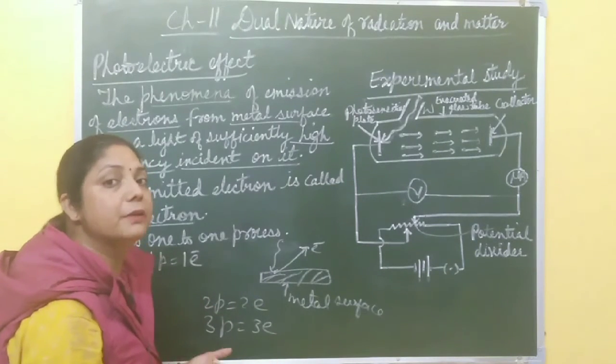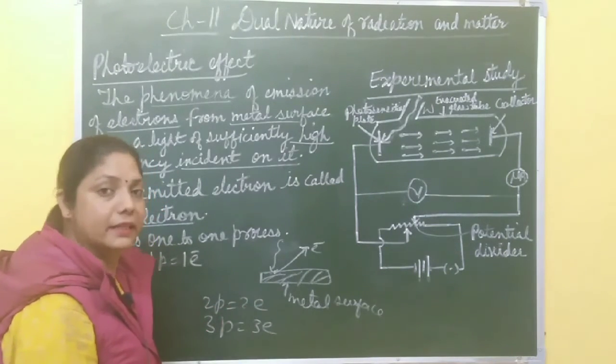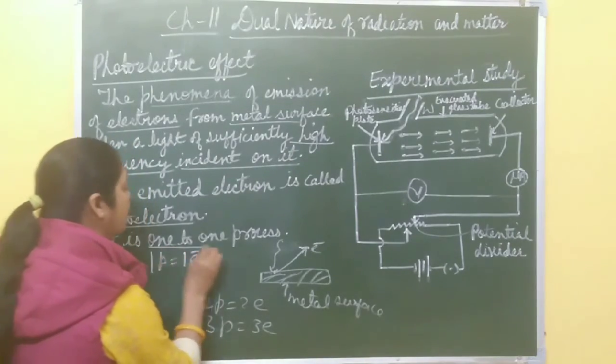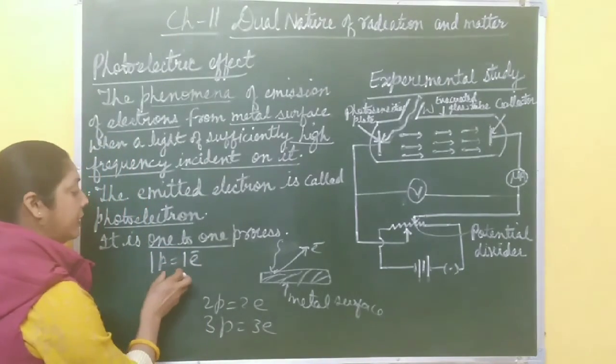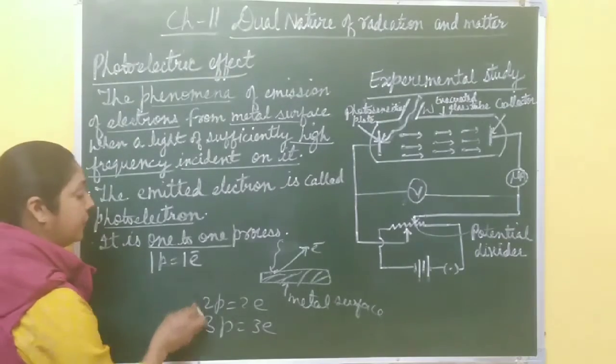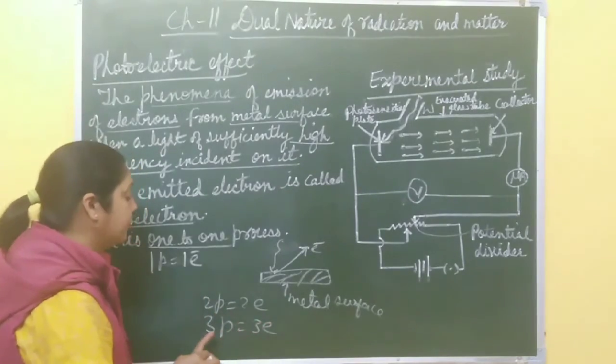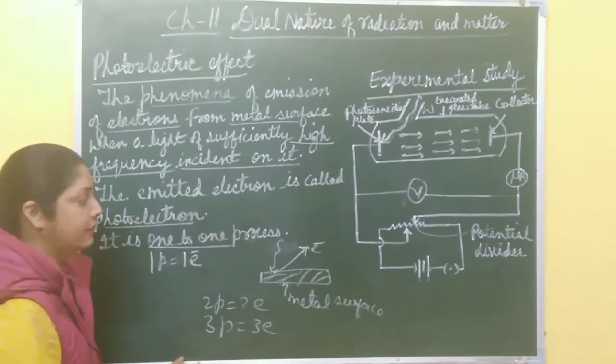It means a large number of electrons are emitted from the metal surface. So it is a one-to-one process. One photon emits only one electron. Two photons emit two electrons. Three photons emit three electrons, in this way, right?